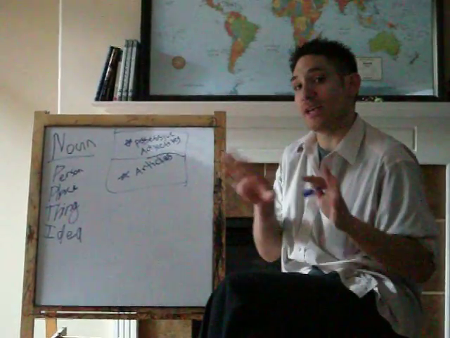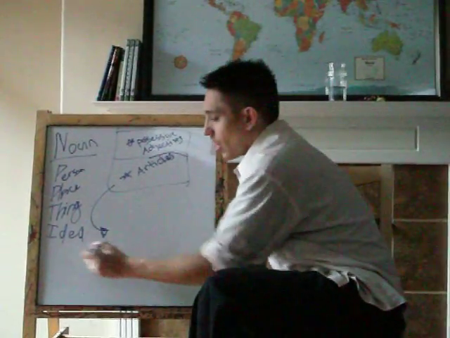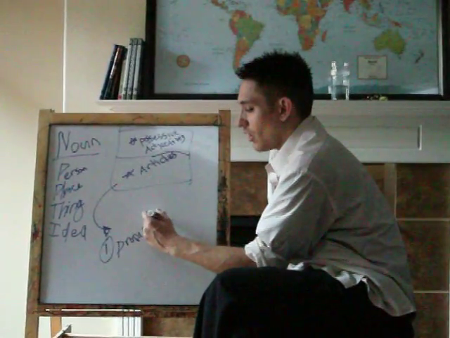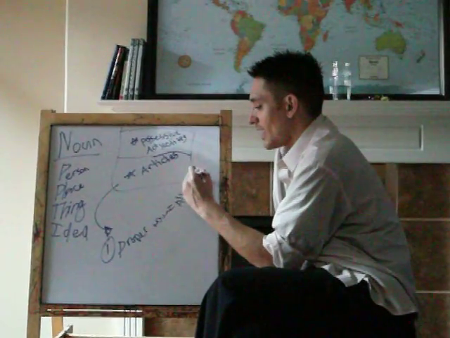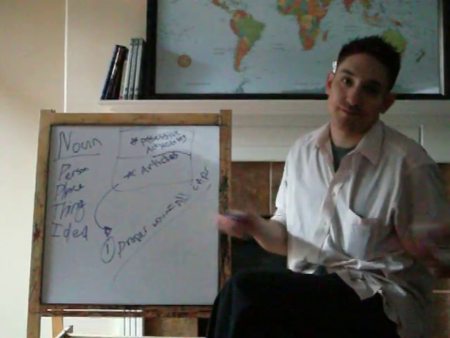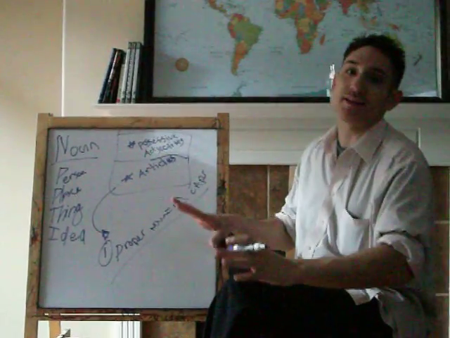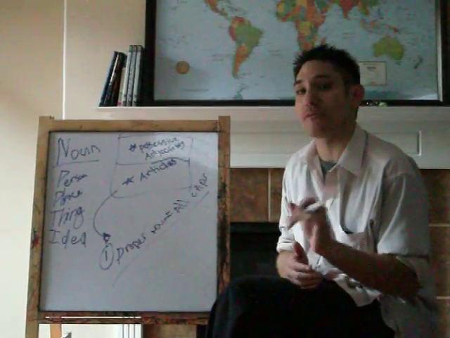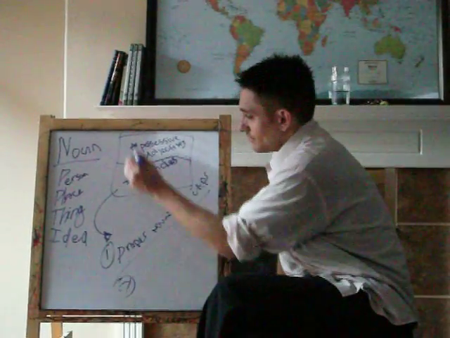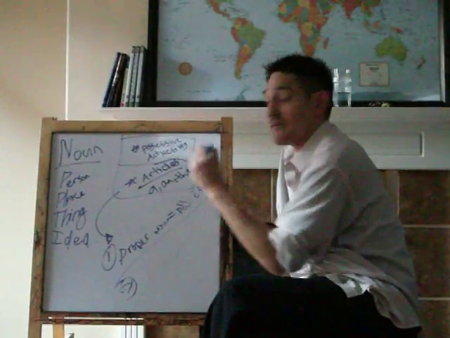A little hint here: anything that you can put an article in front of. If it's all caps, it's a proper noun. So proper noun equals all caps. You're not going to say "the Barbara Johnson," but you know it's a noun because it's in all caps. Caps means it's probably a noun, unless it's part of a title, then it's a different story. But if it's just in a sentence and it's in capital letters, it's probably a noun. 98 times out of 100 it's a noun. But if you can put an article in front of it, which is a, an, or the, it might very well be a noun.